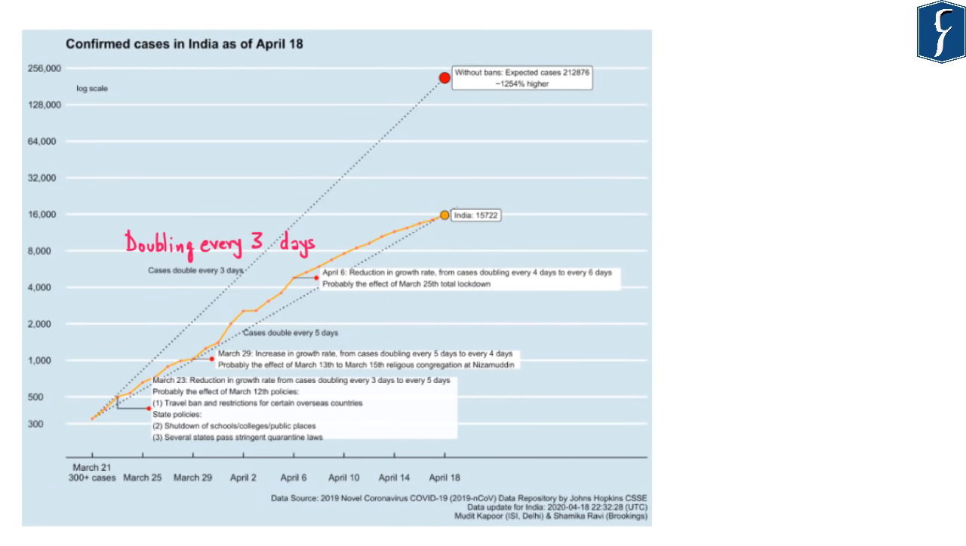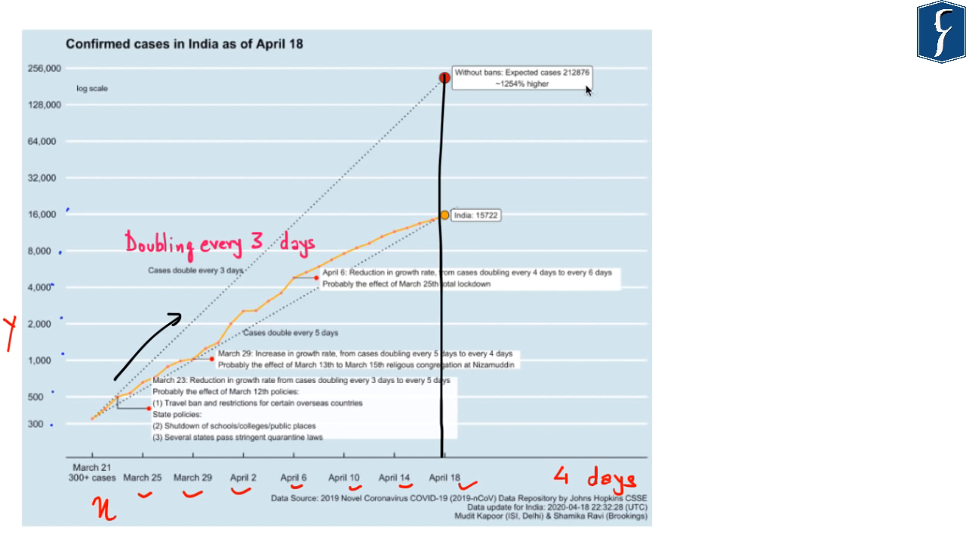Now let us also understand this concept through this particular graph. On the x-axis, this graph shows the dates. As you can see, March 25th, 29th, 2nd April, 6th April, 10th April, 14th April and 18th April. So there is a gap of 4 days on the x-axis. On the y-axis, the number of cases has been plotted as 300, 500, 1000, 2000, 4000, 8000, 16,000.